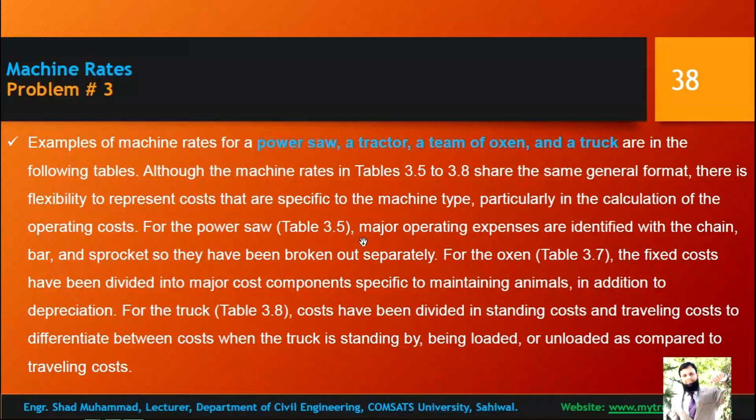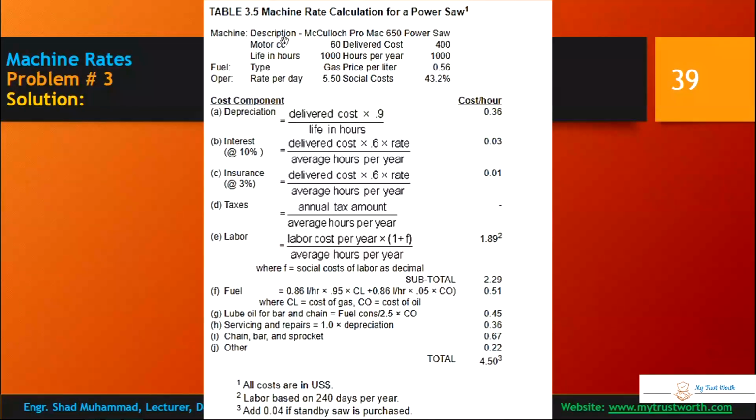For the power saw table, the major operating costs identified are the chain and bar, and the sprocket, so they have been broken out separately. For the oxen, the fixed costs have been divided. Okay, let's see it. This problem has already been solved.